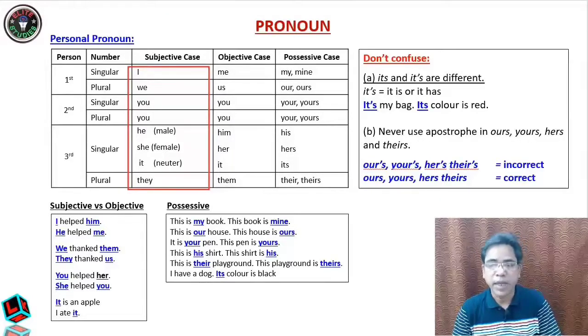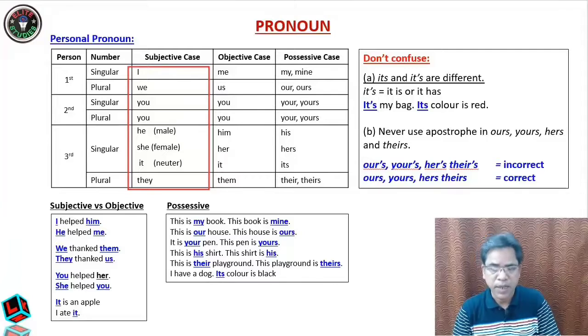There are objective case and possessive case. What we have studied in the previous slide, that is the subject case. What is subjective case and objective case? I will tell you. This subjective case is also called a subject pronoun. This objective case is also known as object pronouns. What are subject pronoun and what are object pronoun?